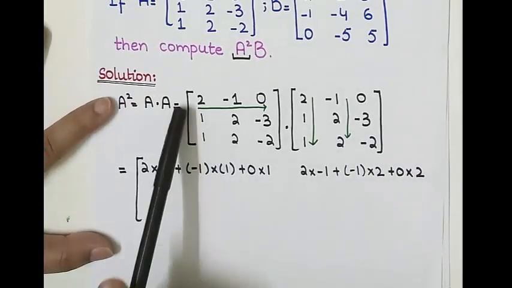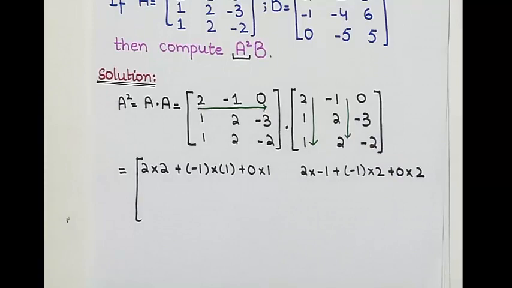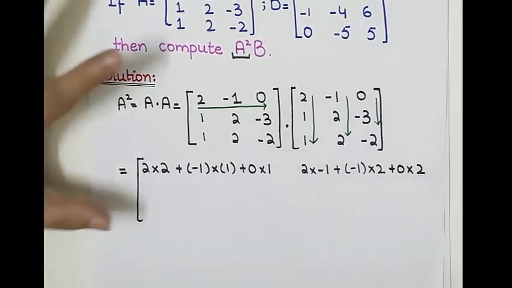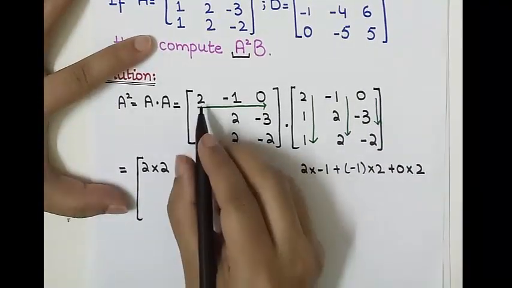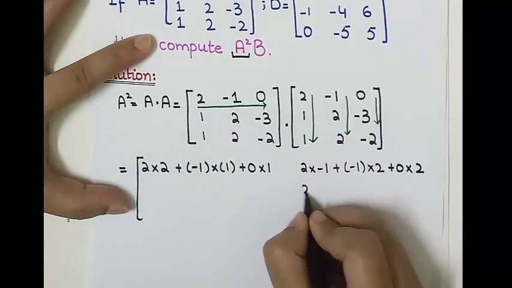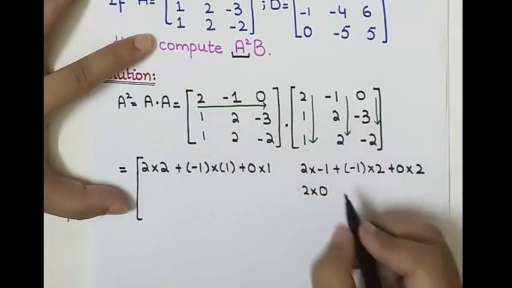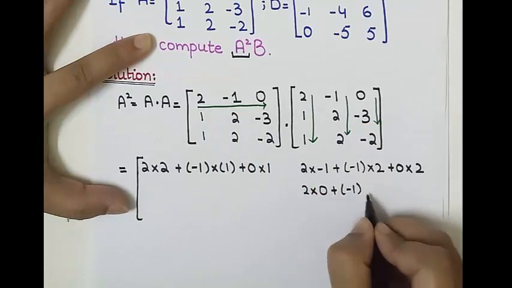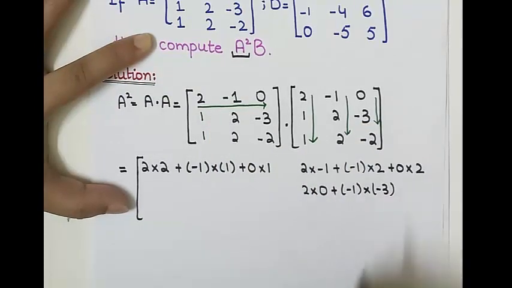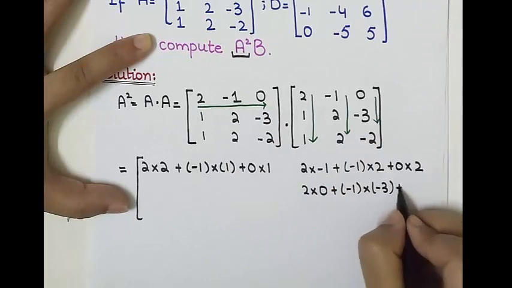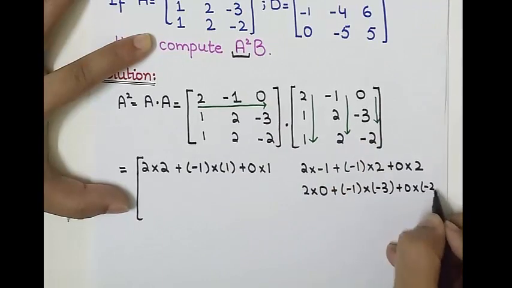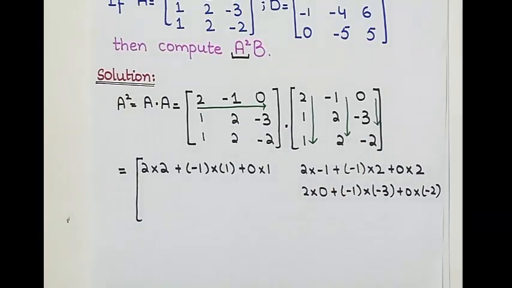Then we have the same row and third column, this one. So I am writing here 2 multiplication with 0, minus 1 multiplication with minus 3, and 0 multiplication with minus 2, right? So this is the first row.